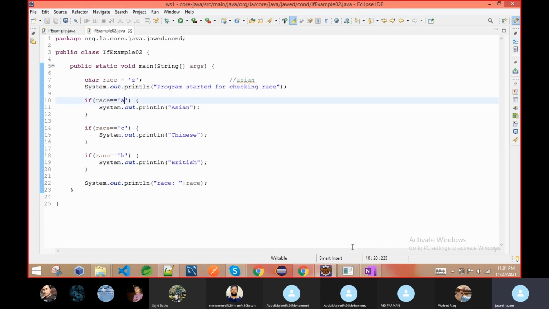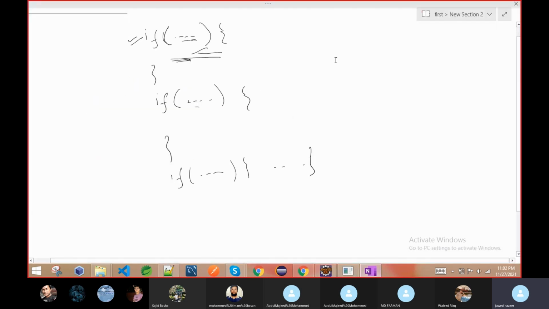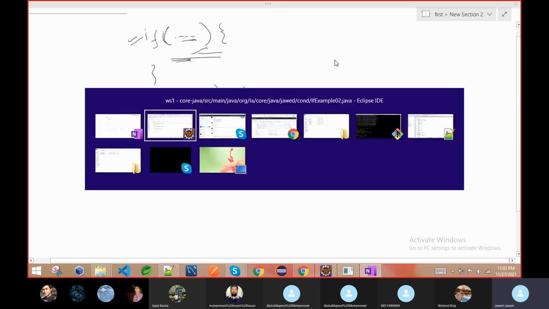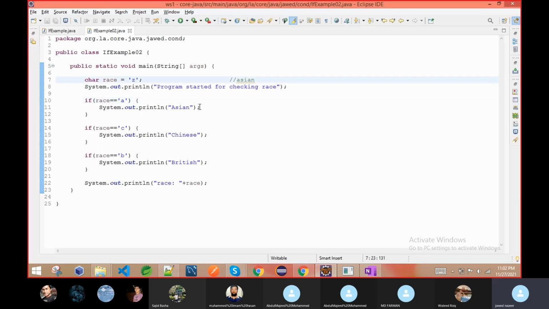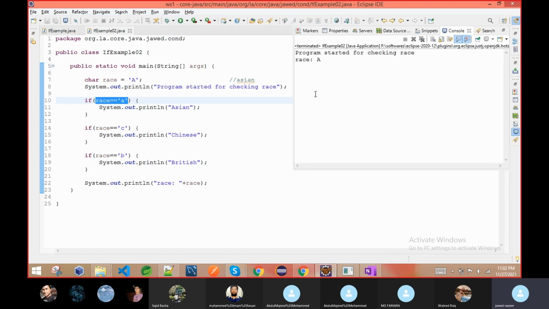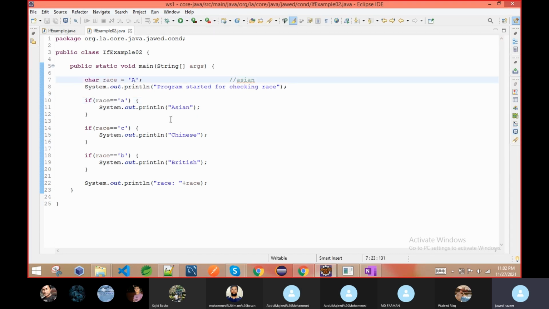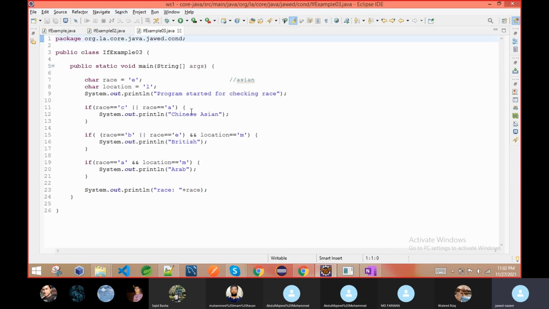It depends. Suppose someone says, okay sir, instead of only a small b, here it is case sensitive. So even if I give capital A, it will not work because it is case sensitive. If I execute this program, it is not going inside the Asian. So maybe someone says, no, I want that whether they give capital A or small a, both of them should execute. So I will show you. This is the way. This is Asian, Chinese, something else.